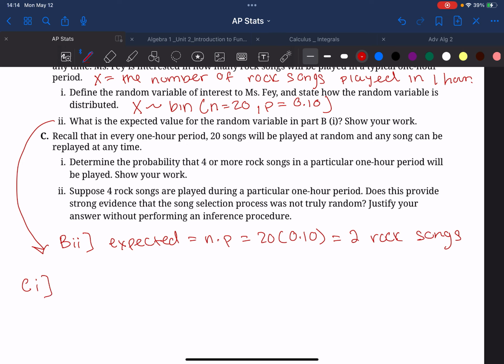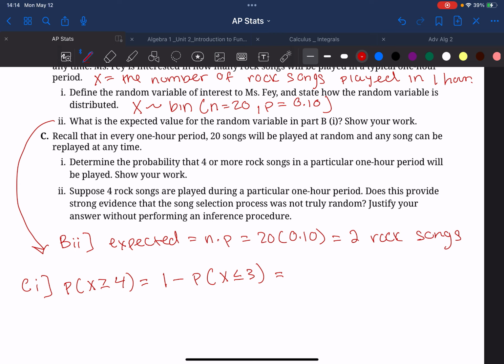We need to find the probability that X is greater than or equal to 4, which is the same as doing 1 minus the probability that X is less than or equal to 3. Because remember, we can't calculate on our calculator values that are greater than. In order to use our calculator, we have to find values that are less than. So we could just do 1 minus our calculation to find our answer.